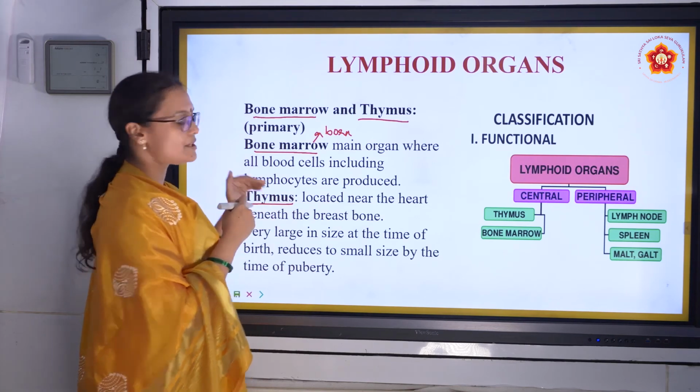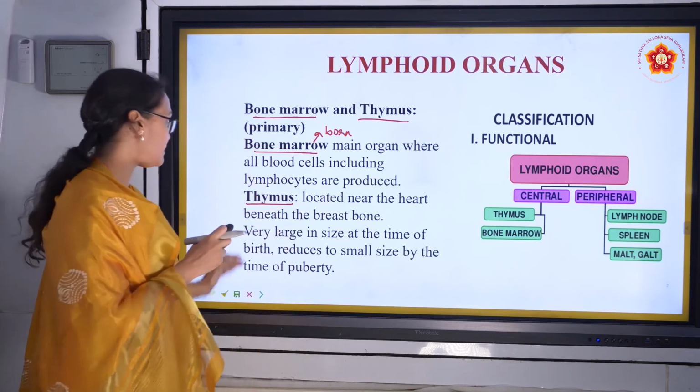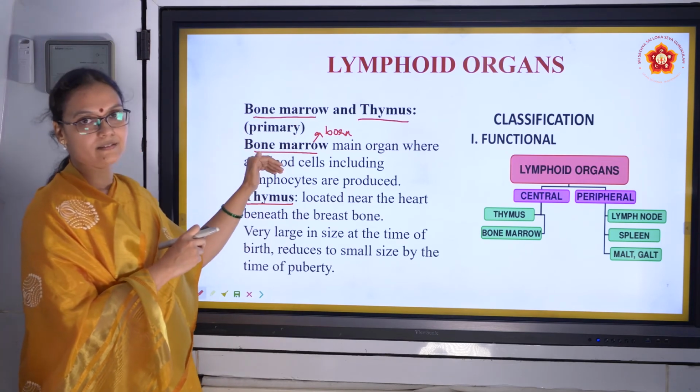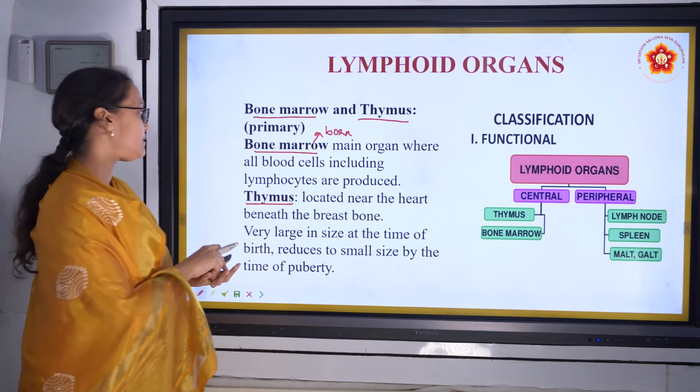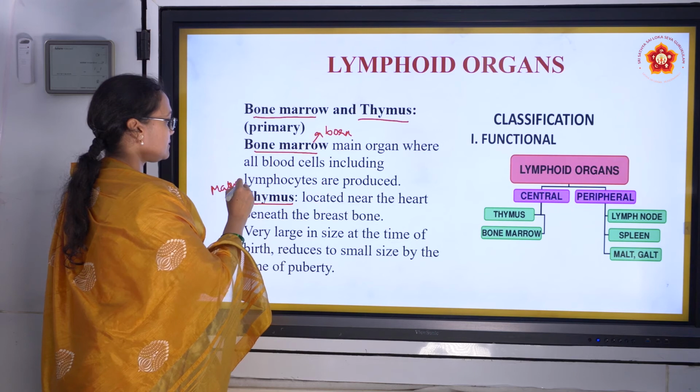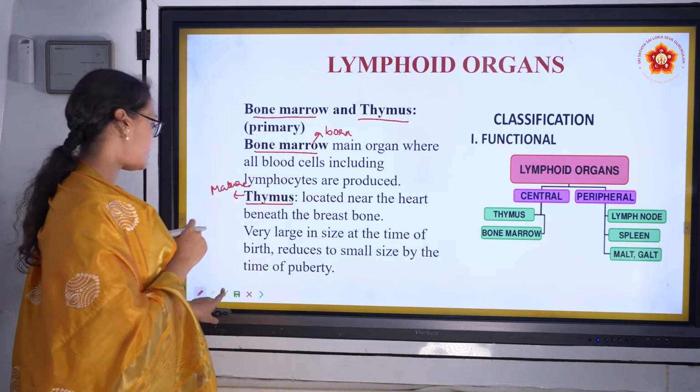And then we are going to talk about secondary organs. Under primary organs, we have bone marrow and thymus. Bone marrow is where they are born and thymus is where they mature, right? That's about the primary organs.